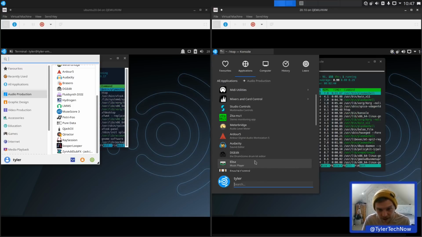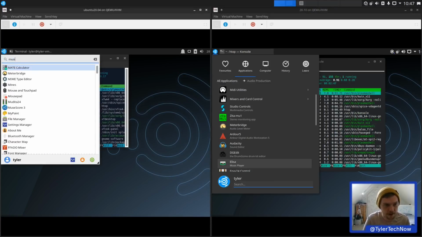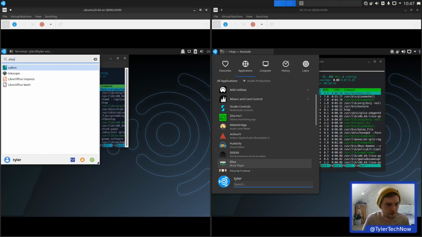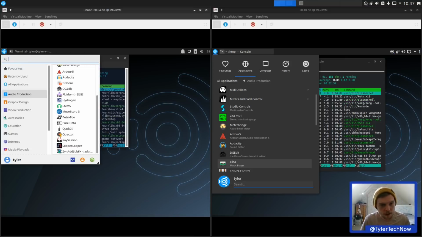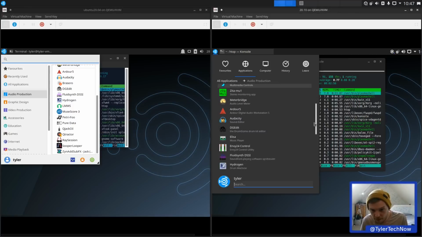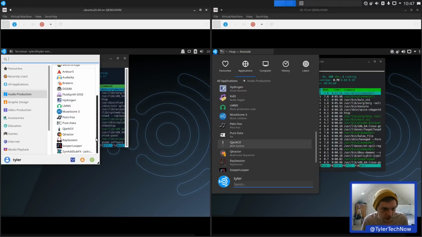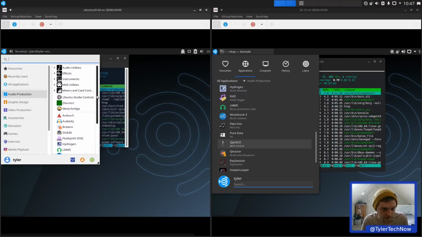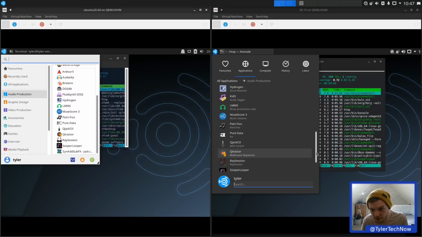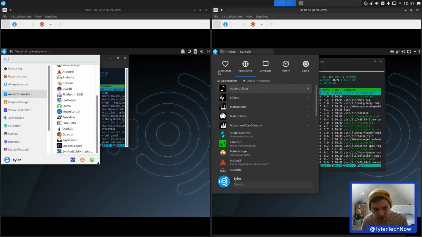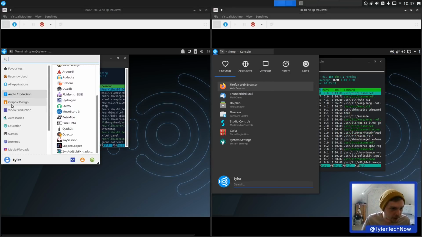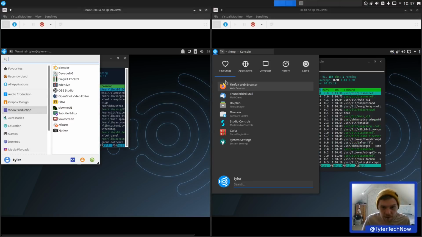Again, KDE sort of music player. You won't probably find Elisa on here. Nope. So this now comes with Elisa, Hydrogen, Kid Free, LMMS, Music Score. So LMMS is the same. Okay, so there appears to be quite a few differences there because there's some more entries on here. The one I'm the most interested in is going to be the video production. So let's have a look at that.